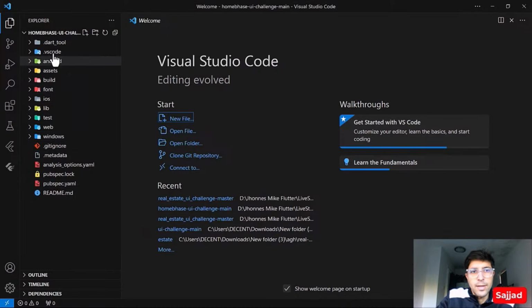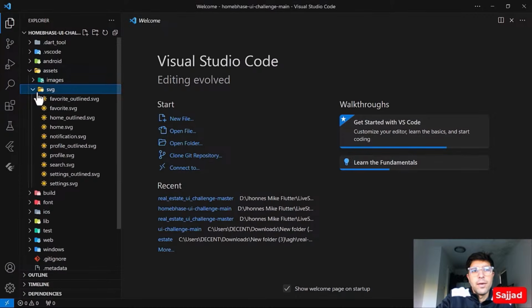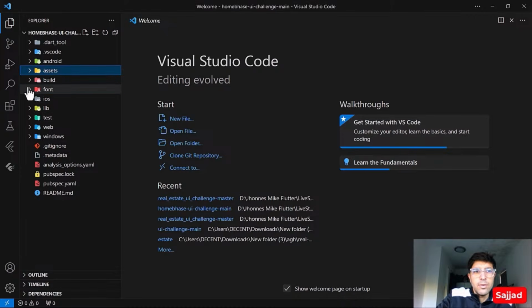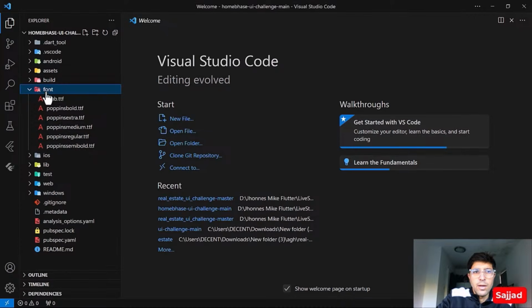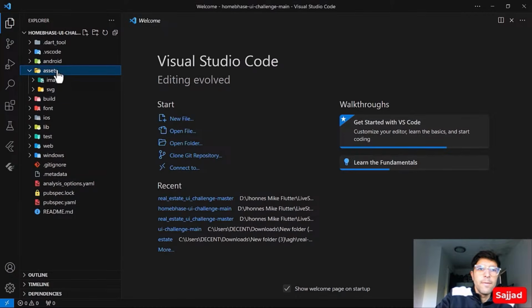Here you can see that he has already structured his project very well, because assets are in the assets folder, which is just a general folder. Inside we have the images, the SVGs, the icons, maybe fonts, etc. Whatever we are adding should be here. Right now the fonts he has added are outside of the assets folder. So what we could do is move the fonts, because they are also part of the assets, inside our assets folder.